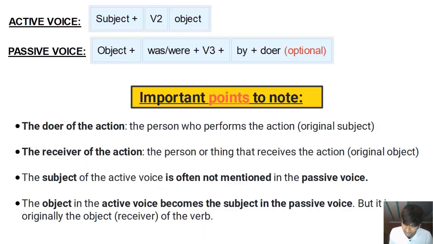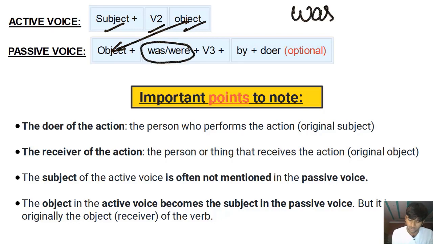Now, let's look at the structure in the affirmative sentences and learn it. So, affirmative sentence, positive sentence. First comes the subject in the active voice. First comes the subject. Subject is the person that performs the action. Then the verb in the past form, second form, and then the object that receives the action, right? In the passive voice, the object becomes the subject. Now we use an auxiliary verb, that is was or were.